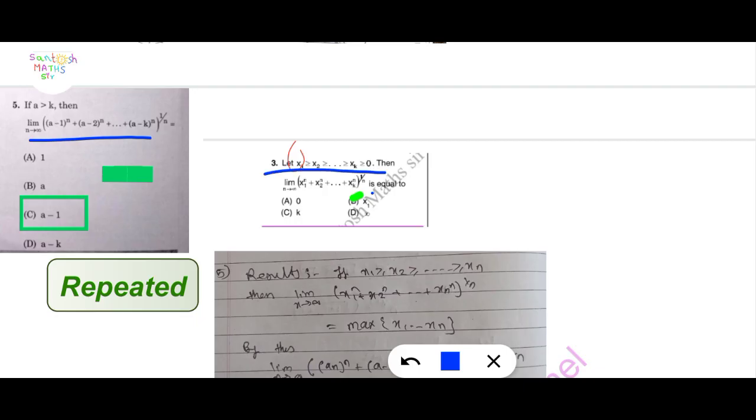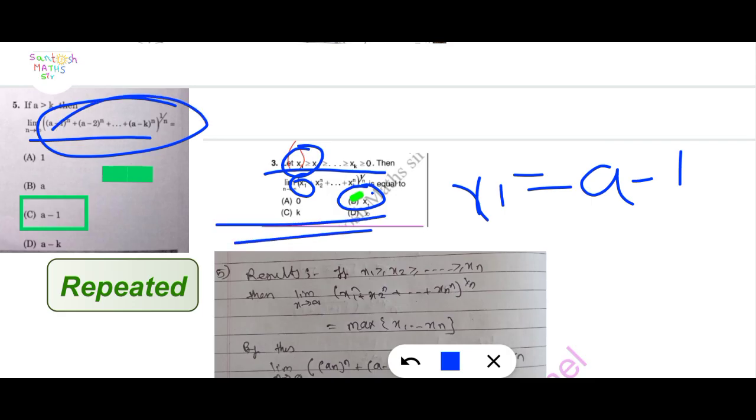Let x1 is greater than or equal to x2 up to xk is greater than or equal to 0. Then find the limit as n tends to infinity of (x1 raised to n plus x2 raised to n plus up to xk raised to n) raised to 1 upon n. Here option x1 is correct. First of all, x1 is equal to a minus 1 in this question. Finally we get a minus 1, that means option C is correct here.